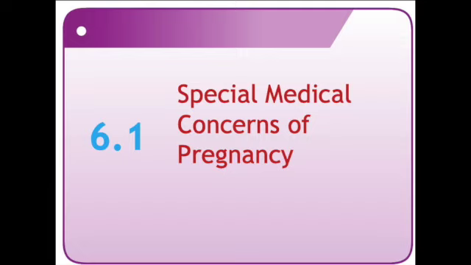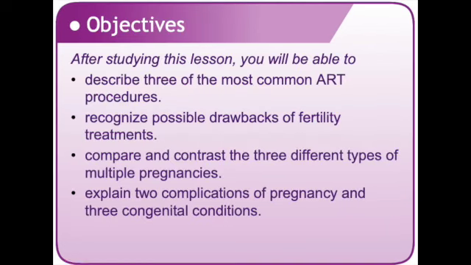All right, this is Unit 5, Section 4, and we are going to talk about special concerns of pregnancy. This lines up with Chapter 6, Section 1 in the book. After this lesson, you should be able to describe the 3 most common ART procedures, recognize possible drawbacks of fertility treatments, compare and contrast the 3 different types of multiple pregnancies, explain 2 complications of pregnancy, and 3 congenital conditions.